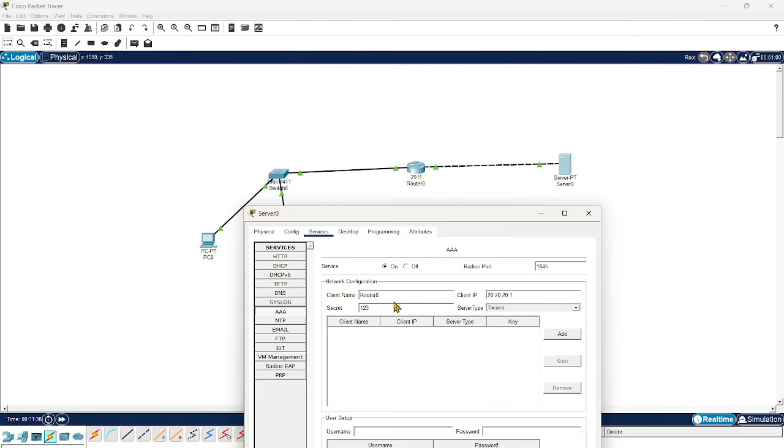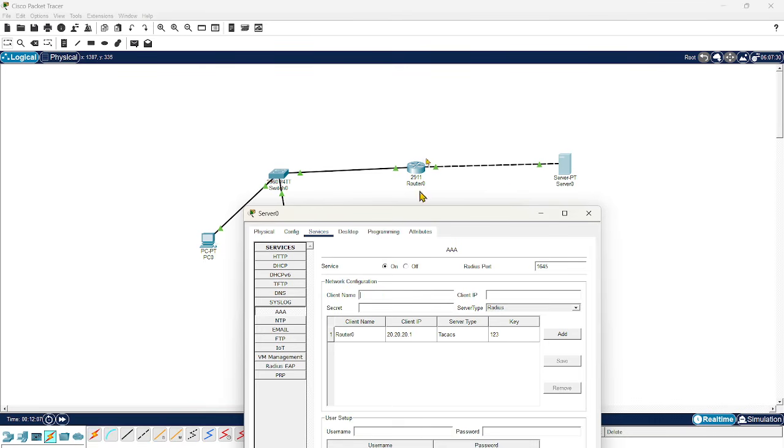Once you have all the information here, you can just click on add. Your client information will be added here. Likewise, you can configure multiple. If you have multiple routers, like router 1, you can give the router name and whatever router IP is connected to the TACACS server, and configure it here as well. As of now, we have only one router, so we are configuring only one client here.